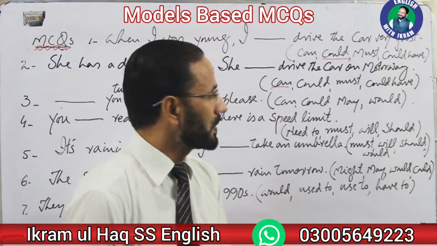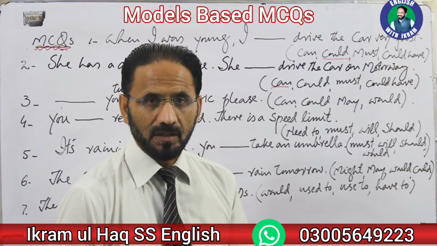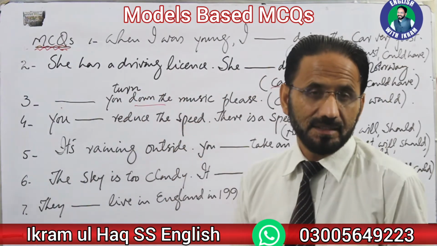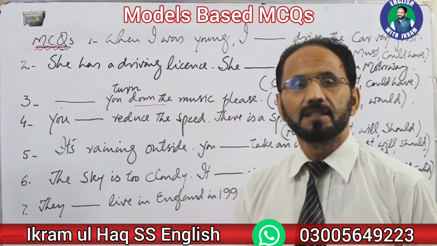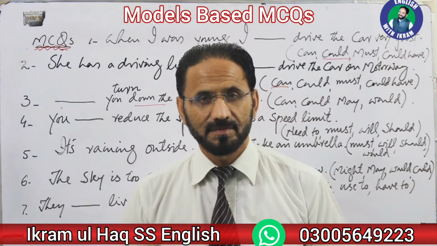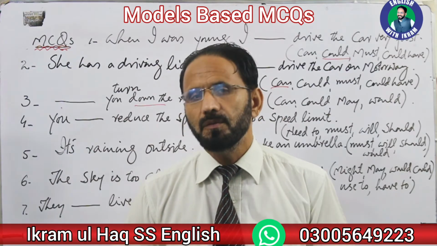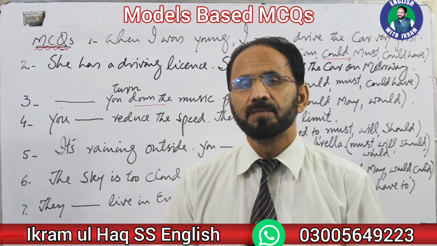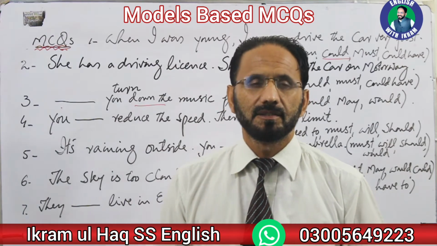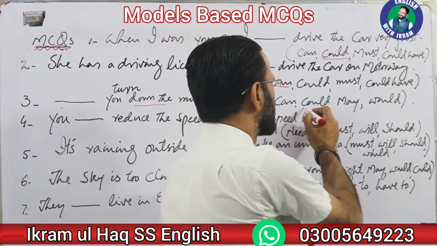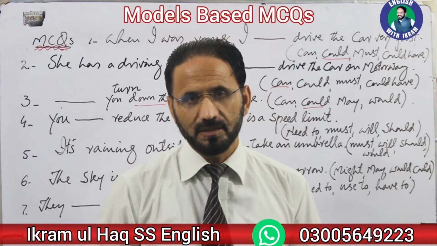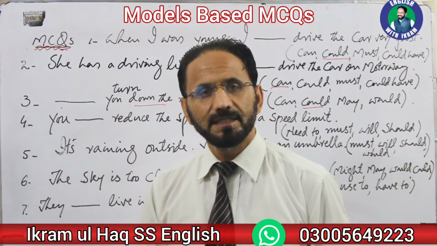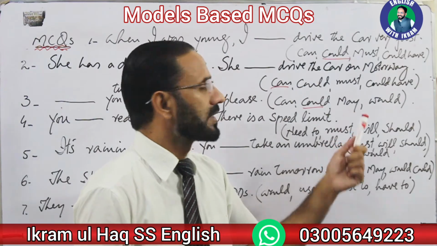Can you? Could you? May you? Would you? What do you think? What sort of thing is here? Just look at the sentence structure. Here it's very simple that we are making a request, a very polite request. Whenever we want to make a request politely, for making a polite request, we use the modal auxiliary verb could. Could you please turn down the music? Could you turn down the music please? So here the right option will be could.